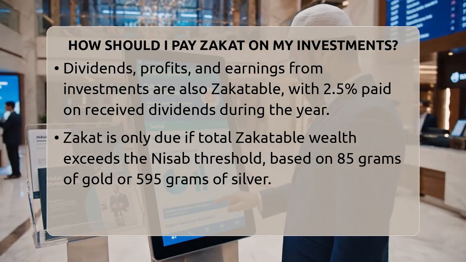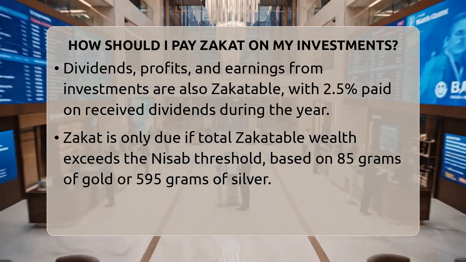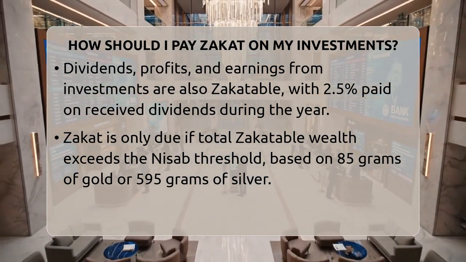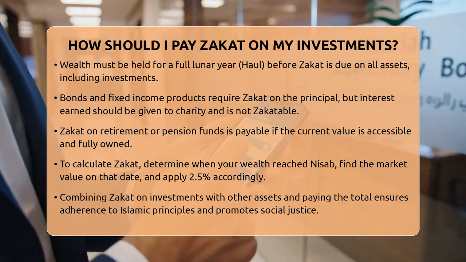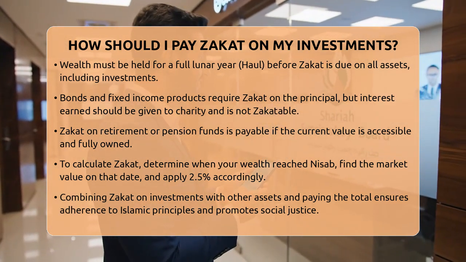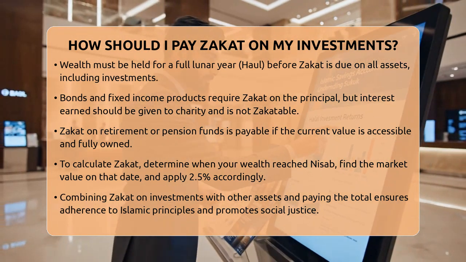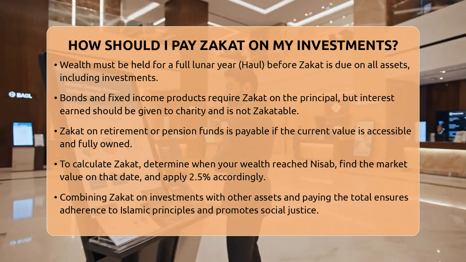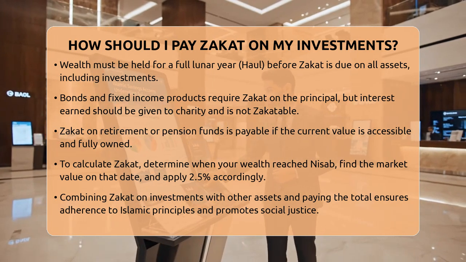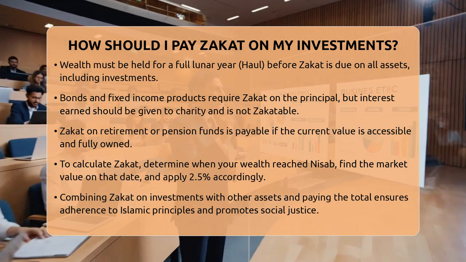To calculate your zakat on investments, first determine when your wealth reached the nisab. Then, find the market value of your investments on that date. For traders, pay 2.5% on the total market value. For long-term holdings, calculate the zakatable portion based on the company's liquid assets or use the 25% rule for funds, then pay 2.5% on that.